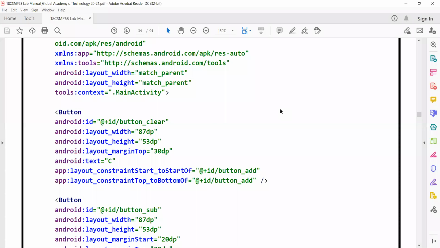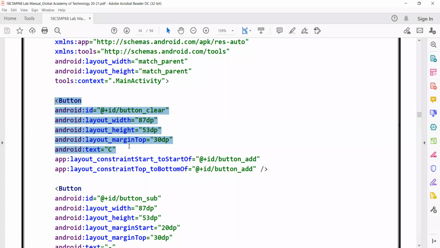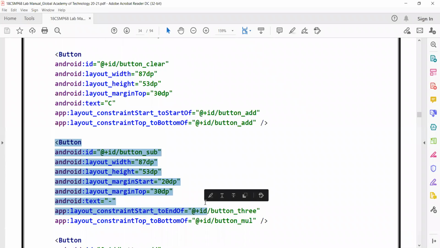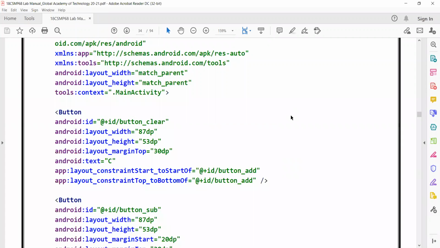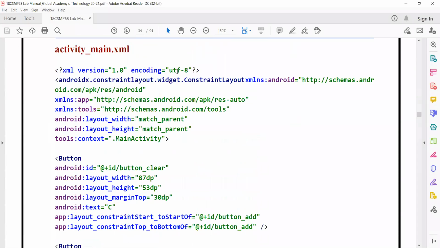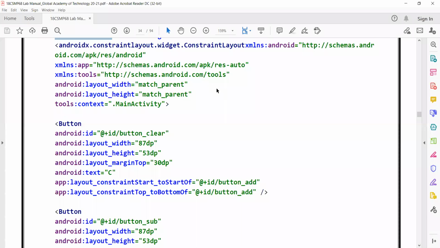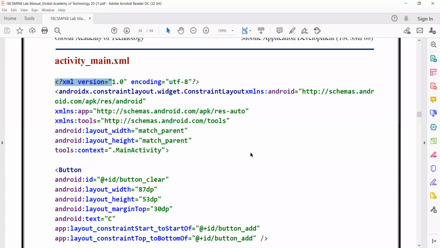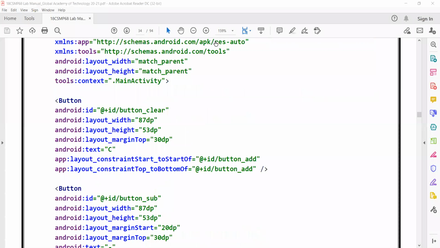This is your XML code, and you see that this is button 1, this is button 2. I'll be going through it from the beginning. It begins from here, activity.xml. You see that everything is a button. This is a button, this is a button. But what is changing? As I said at the beginning, only the ID will be changing. You see that it is button underscore player, and what's the ID here? This button underscore sub.